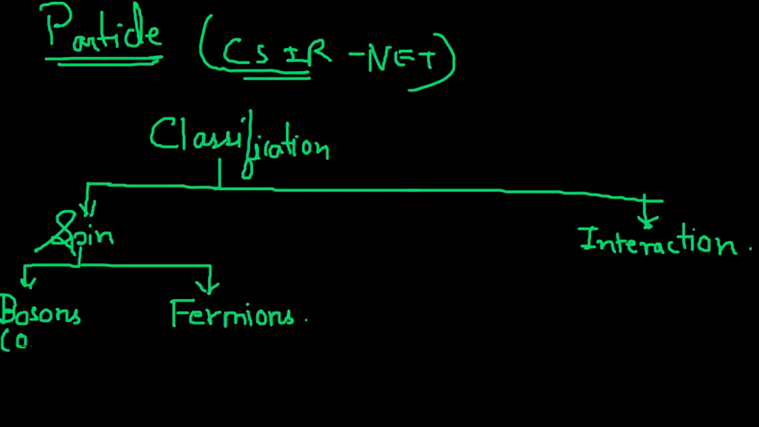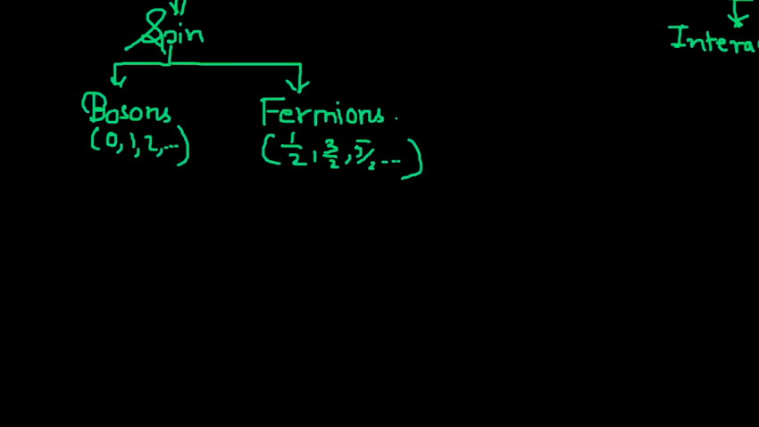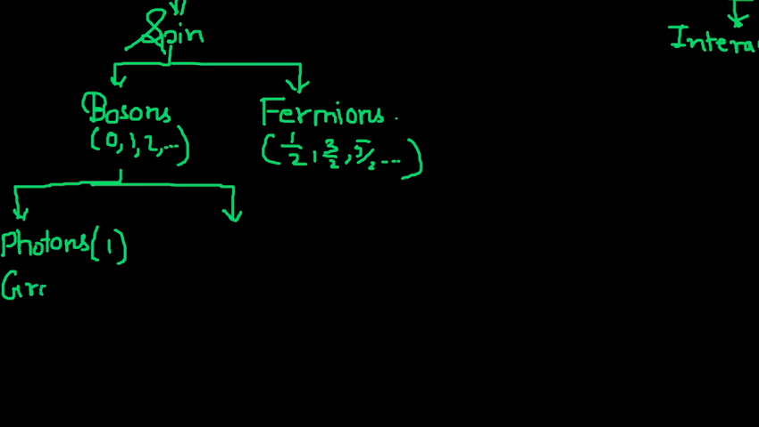That is, spin is 0, 1, 2, and so on for bosons. For fermions it is 1/2, 3/2, 5/2, and so on. Again, the bosons are classified into two categories. First is photons, whose integral spin is 1. Then you have gravitons, spin is 2. Okay, also you have mesons.